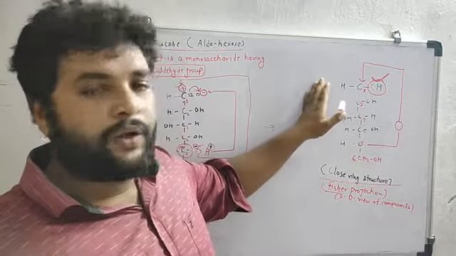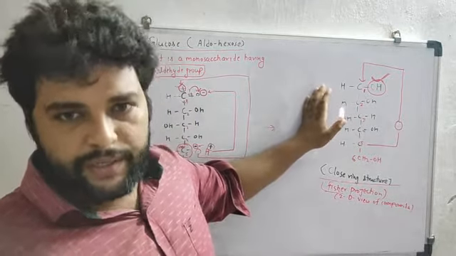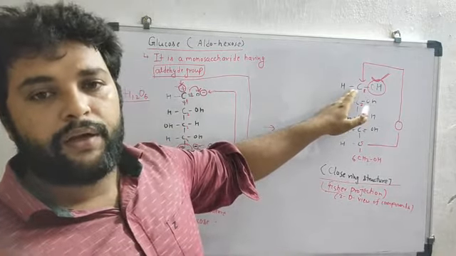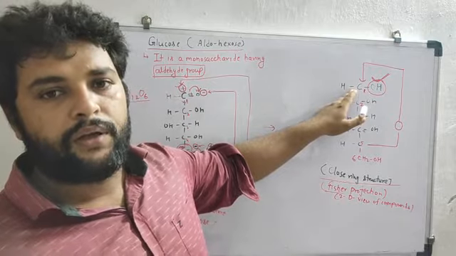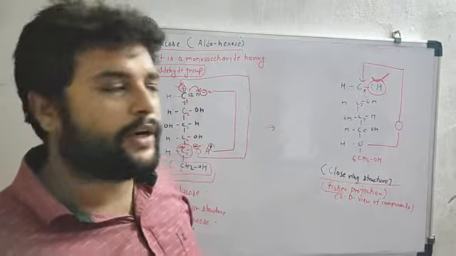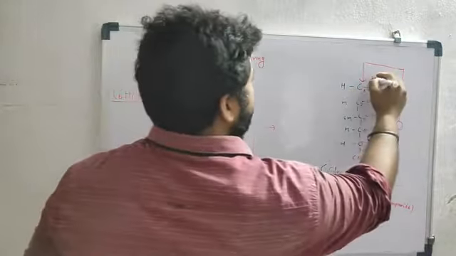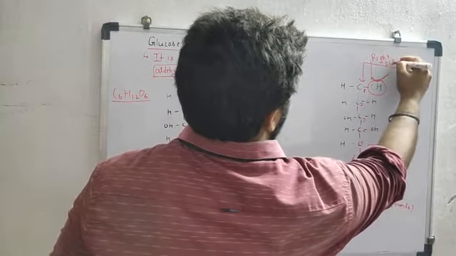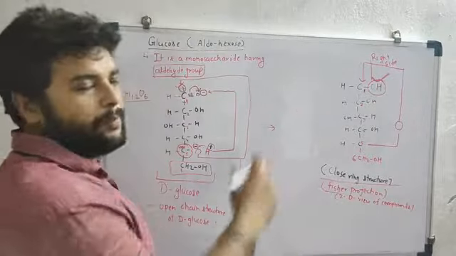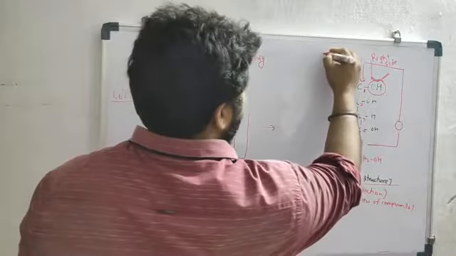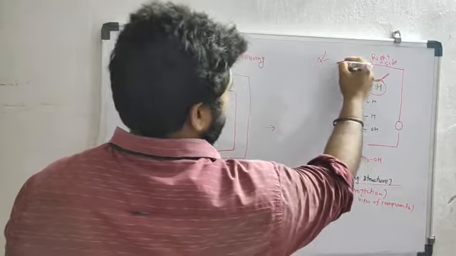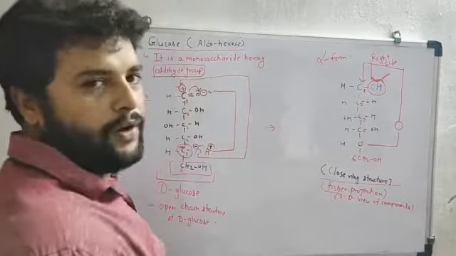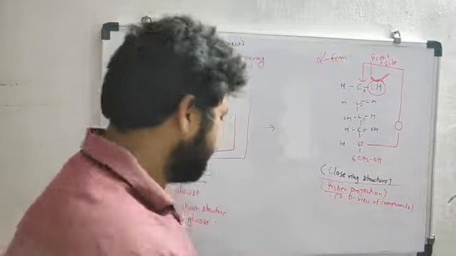When in any closed ring structure the OH on the first carbon is present on the right side, then this type of closed structure can be called the alpha form, alpha glucose. So what will be the beta form?